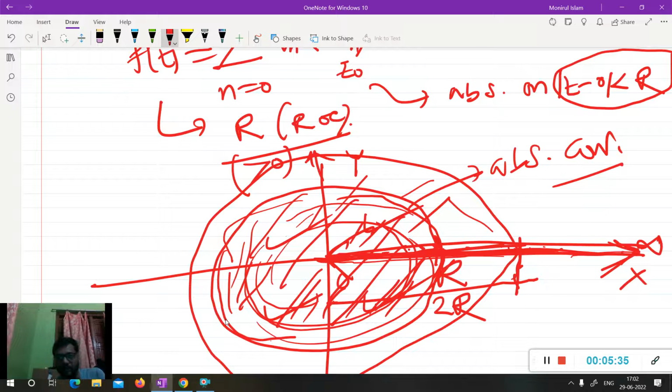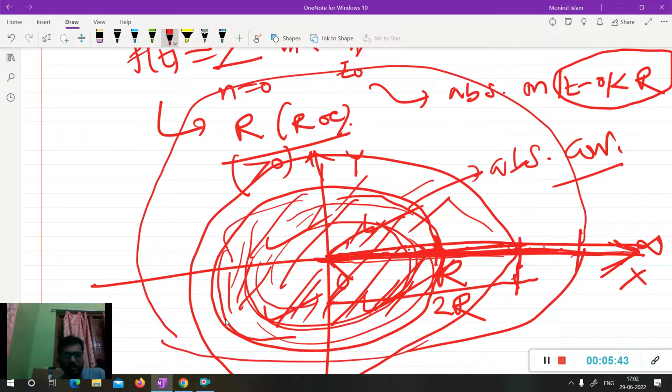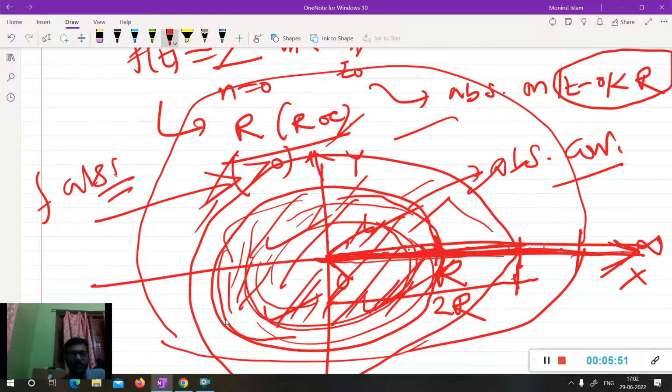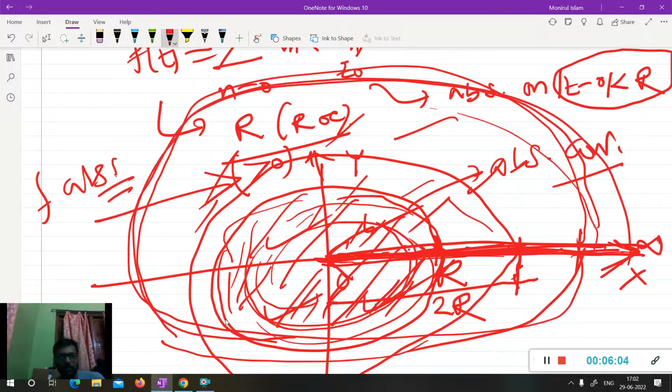Similarly, you can extend the radius of convergence and make a larger circle, and from the definition of radius of convergence you can tell that in this circle the function converges absolutely. Like this, if you draw circles and extend the radius, you can easily understand that the circle will cover the whole complex plane.